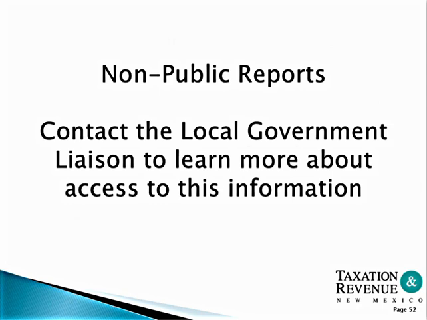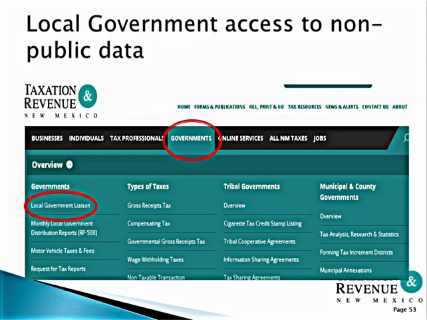Non-public reports. Contact the local government liaison to learn more about access to the non-public reports and this information. Local governments have access, and the local government liaison information can be located on tax.newmexico.gov.